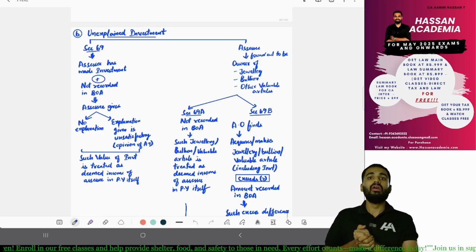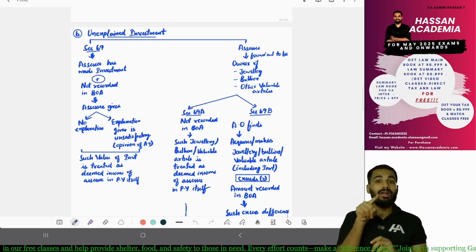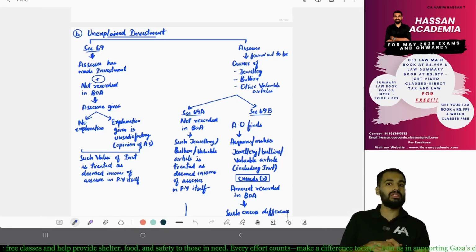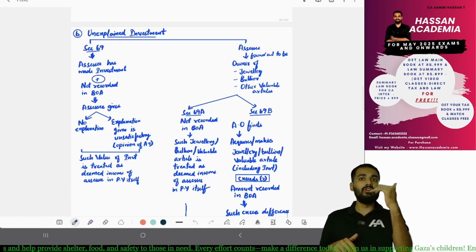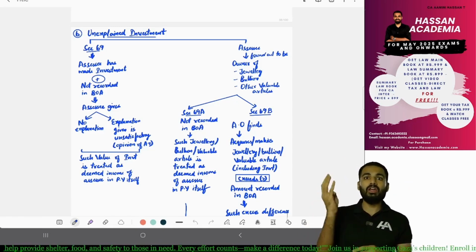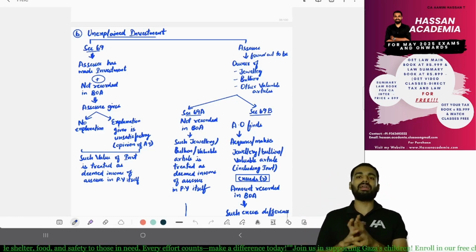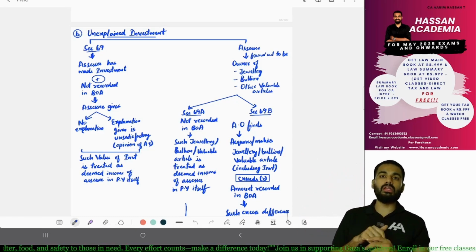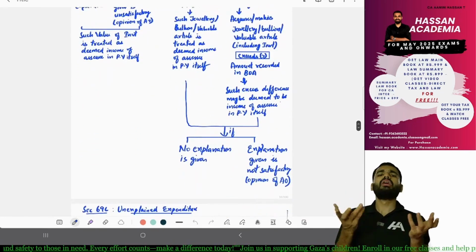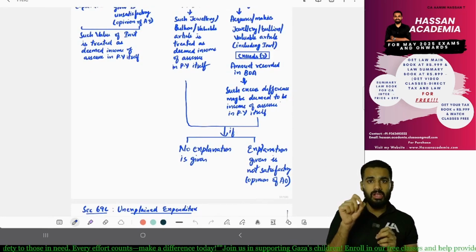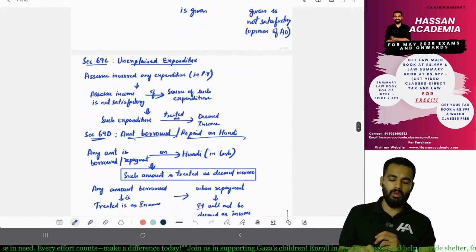Or Section 69B, where, for example, the value of 1 gram, actually on the day you bought, was 5,700 rupees, but in the books you have mentioned, for example, 2,300 rupees. The difference is 3,400 rupees, and you are unable to give any satisfactory explanation. What will happen? Exactly, the difference amount, which is 3,400, will be considered as deemed income. This is what we have seen. And that applies only if you are unable to give a satisfactory explanation. That is a very important point.